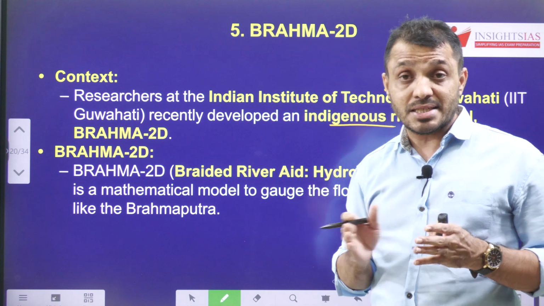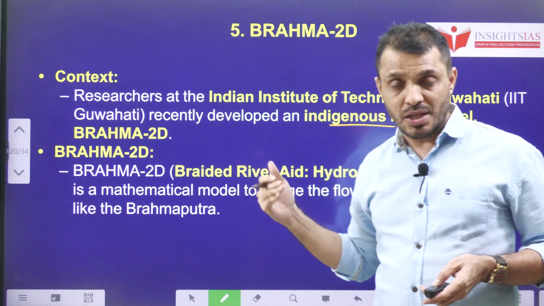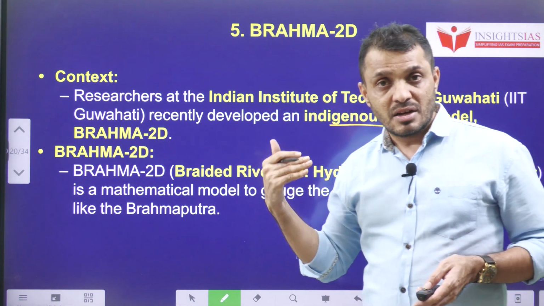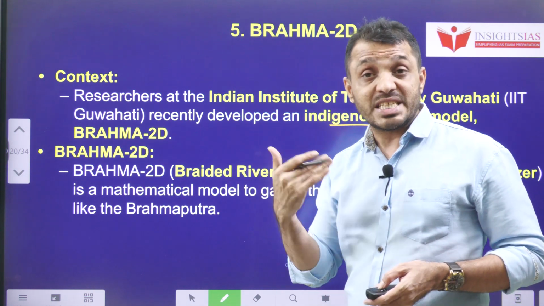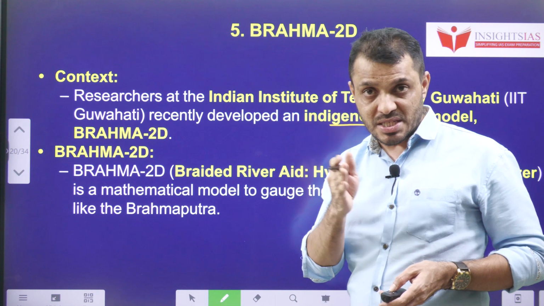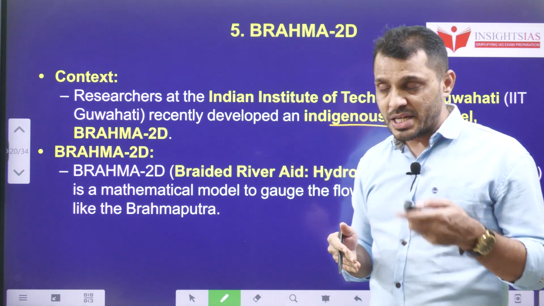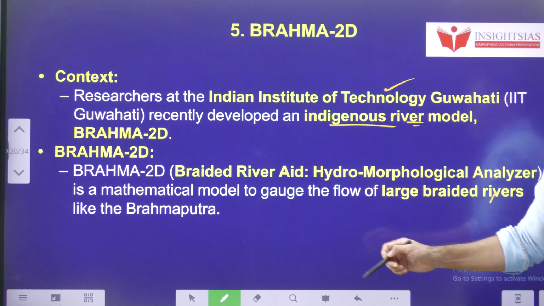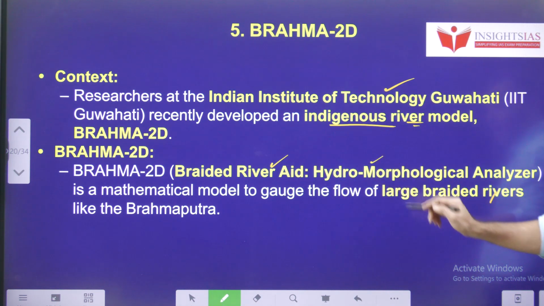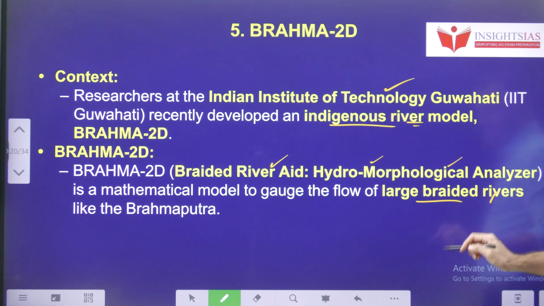So, in that context, this kind of model can be useful so that we can easily understand floods as well as river water speed at various times of the season, so that we can take the proper disaster management measures. Brahma 2D, braided river hydromorphological analysis.